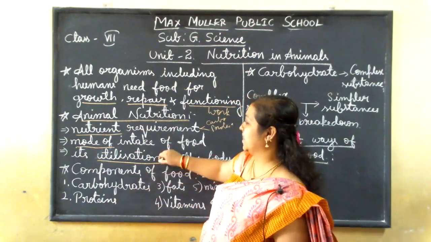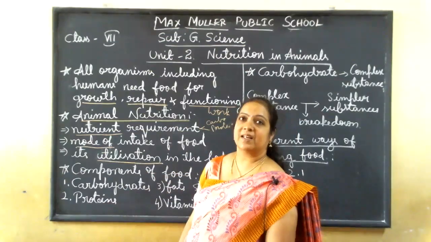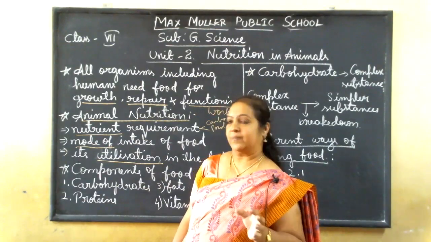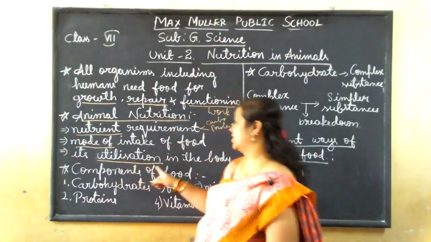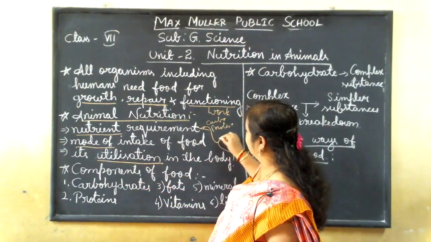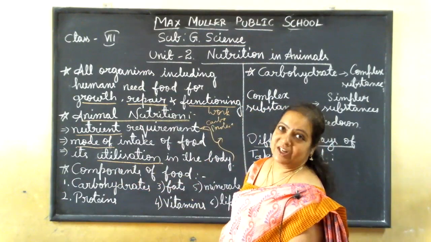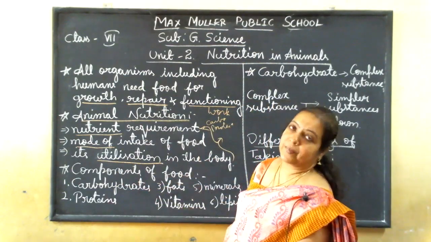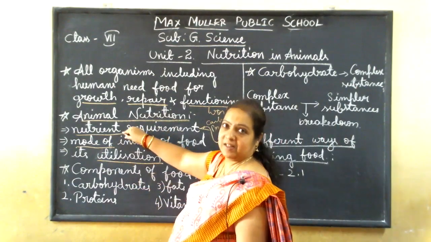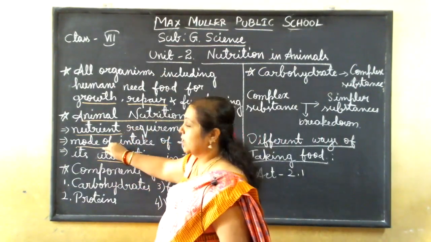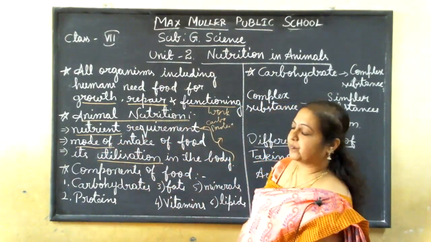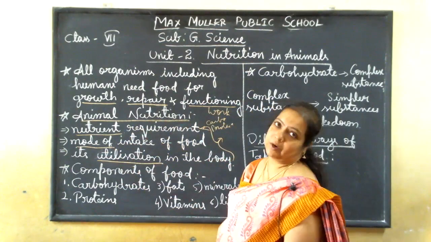That is utilization. It goes to particular organs and is utilized there. Something is absorbed there. So these are the 3 steps we are going to learn about animal nutrition in this lesson. Understand, children? First, nutrients are required, then the mode of nutrition, and utilization in the body.